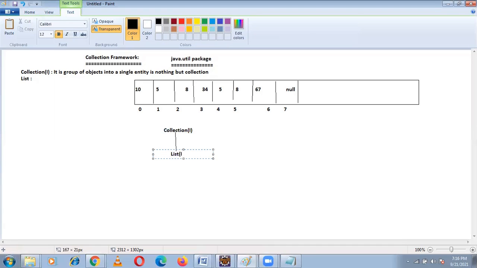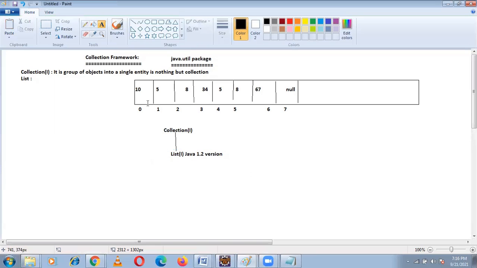This list interface came in Java 1.2 version. This list interface is a sub interface of collection. Collection is the main parent interface. List is a sub interface of collection.